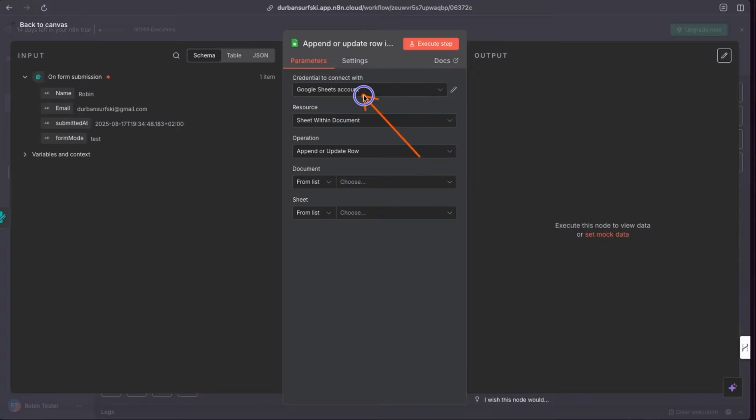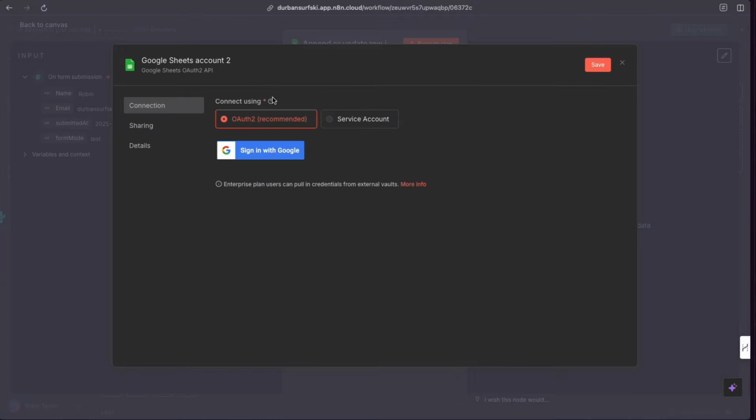Now, the first thing we need here is credentials to connect to the account with. We want to connect to a Google account. This is the credential we spoke about in the beginning. So let's go ahead and do that. And we're going to create a new credential by clicking on this. And we're going to go through the steps. Now, if you're self-hosted, this is a lot more complicated. If you're cloud-hosted, like we're doing in this demo, this is straightforward. You're just going to hit sign in with Google.